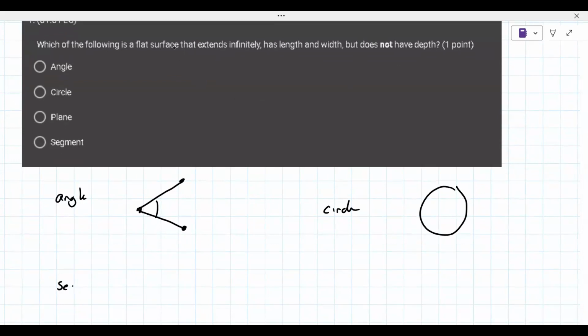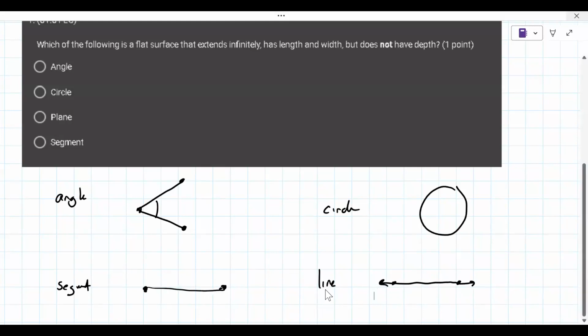A segment is not a line. It's a fixed line. So it's a line that starts and stops at fixed places. When we say line in our lives, we actually mean line segment or segment. A line extends infinitely in each direction. But we often use the word line when we really mean segment in real life.